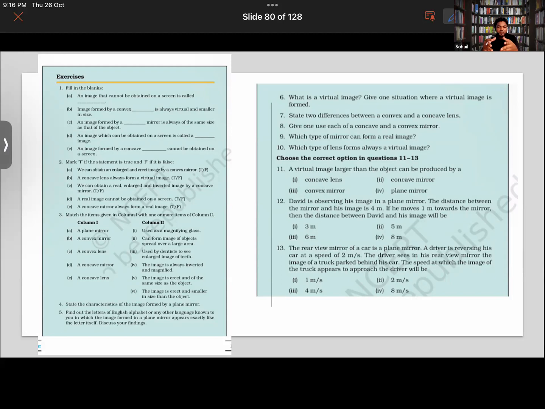So you say that it could be virtual and real, inverted or erect, upright. That is correct. And we get to see that it could have different sizes of the image at different positions. You could have the image of the same size as the object. It could be larger than the object also. And it could have a size smaller than that of the object as well.